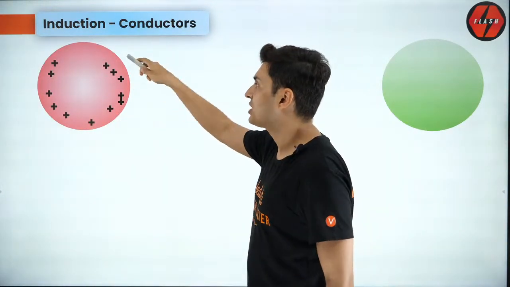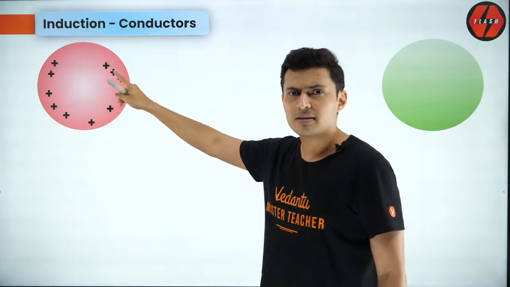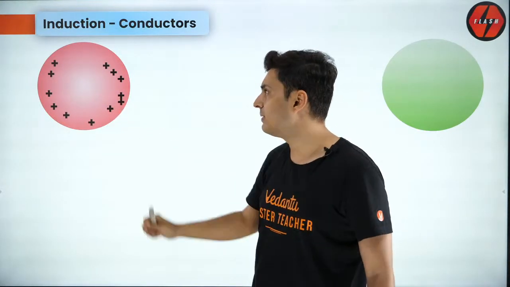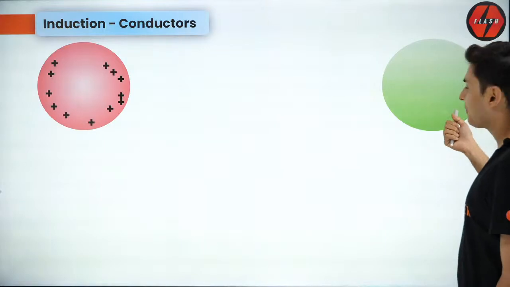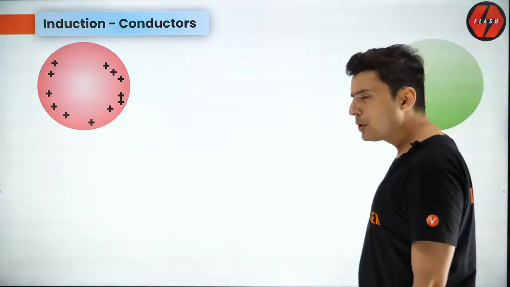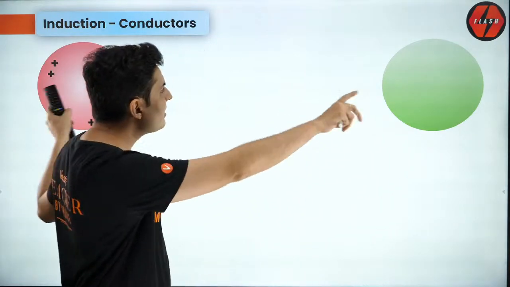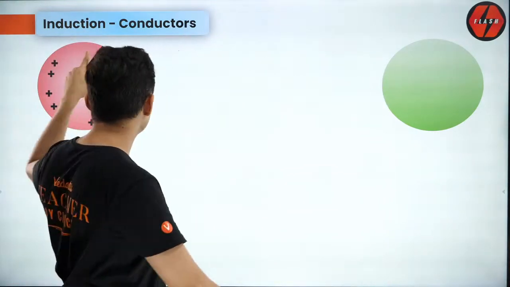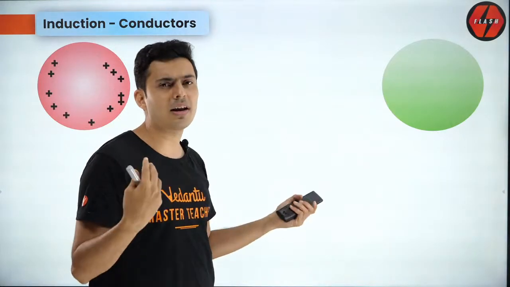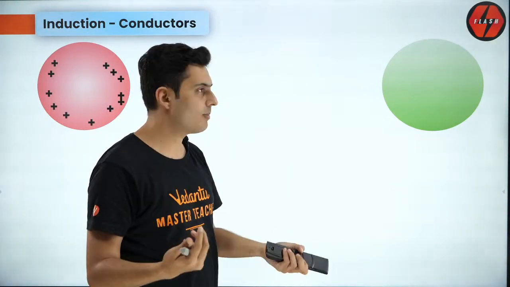Let's say you have a charged sphere. This is a charged metallic sphere, it is positively charged. Look at this other sphere. This is not charged at all, it is completely neutral. It's some other metal and it is not charged. Now they are really far away. This metal does not know this metal exists. They are too far away to attract or repel each other.